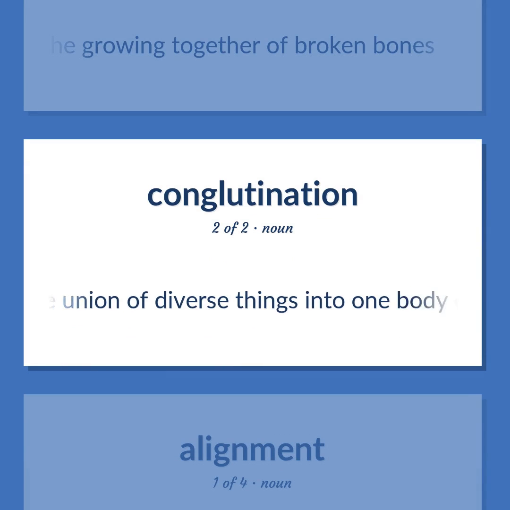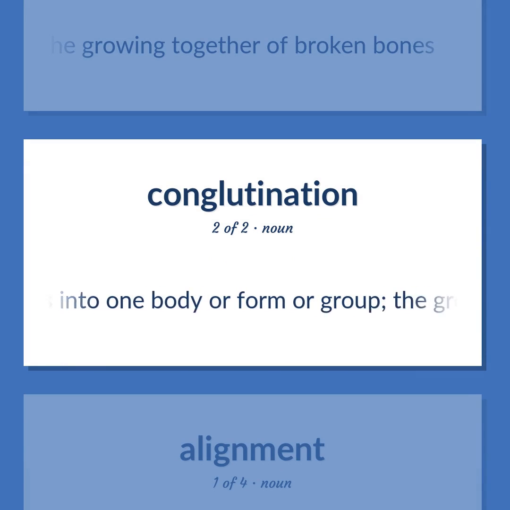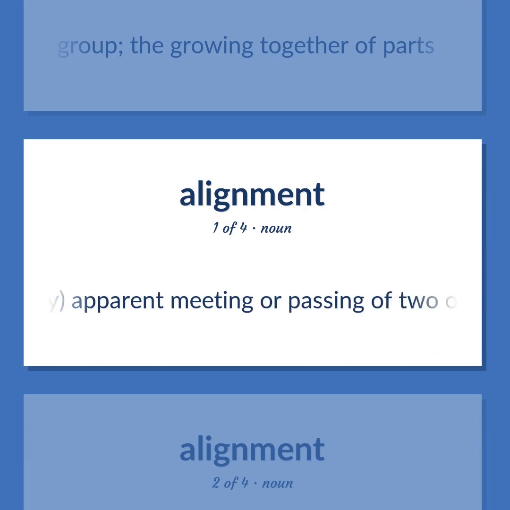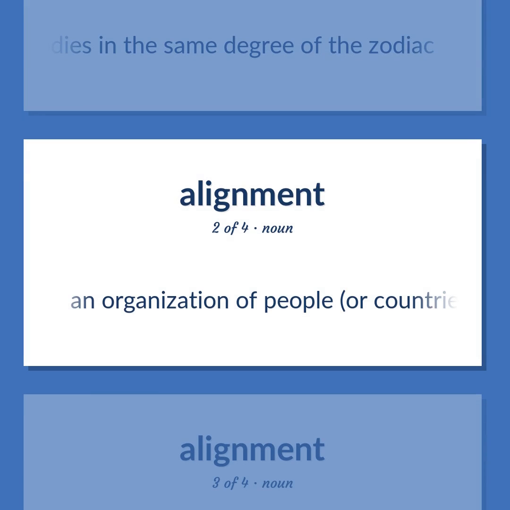The union of diverse things into one body or form or group. The growing together of parts. Astronomy. Apparent meeting or passing of two or more celestial bodies in the same degree of the zodiac. An organization of people, or countries, involved in a pact or treaty.